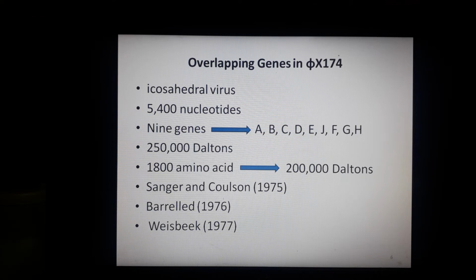To study this bacteriophage, Sanger and Coulson in 1975, Barrell in 1976, and Weisbeek in 1977 studied this bacteriophage, and they revealed several mechanisms that underlie this compact genetic organization in this Phi X DNA. And we will discuss all these mechanisms that were proposed by these scientists in the successive slides.